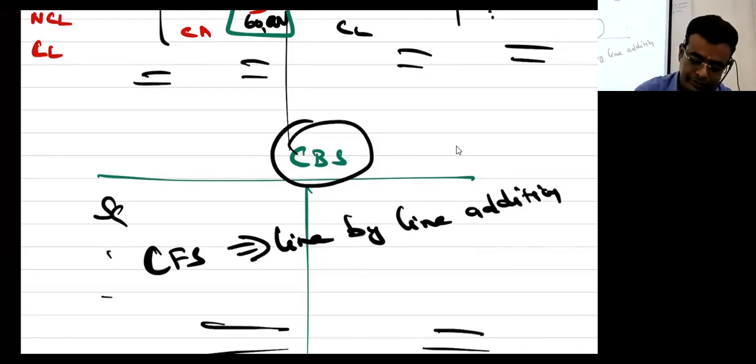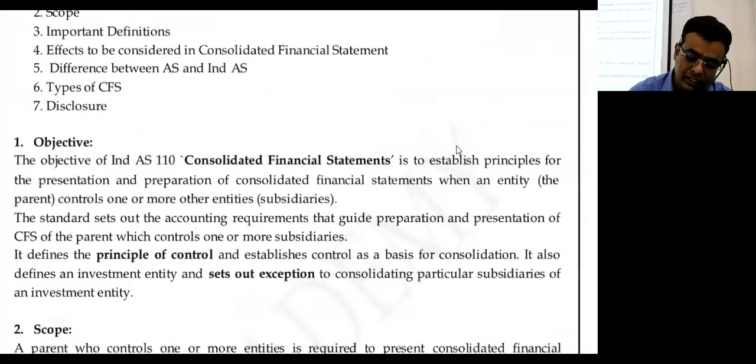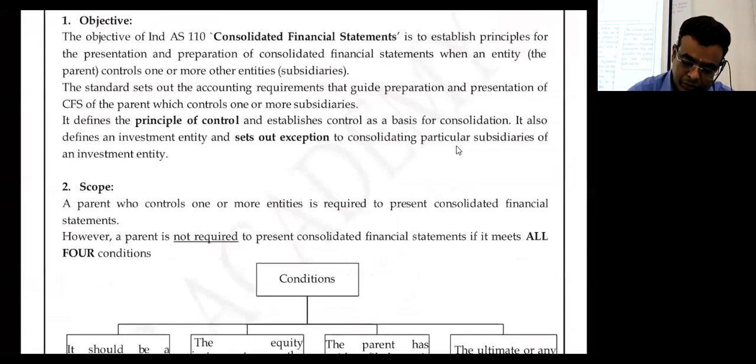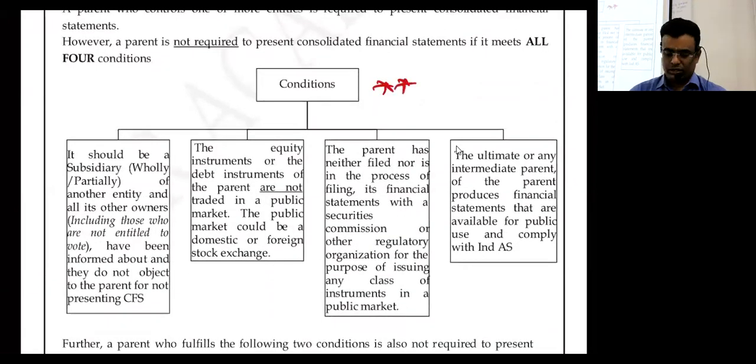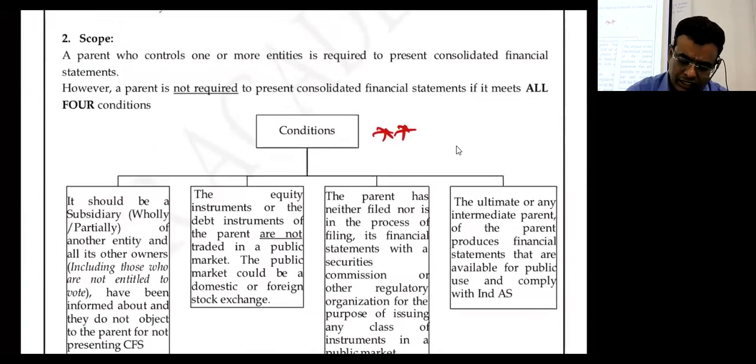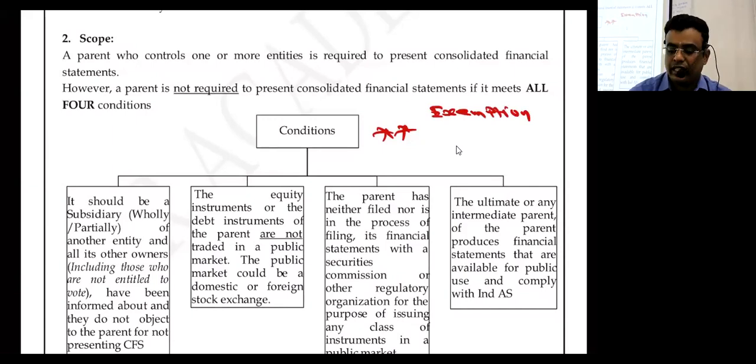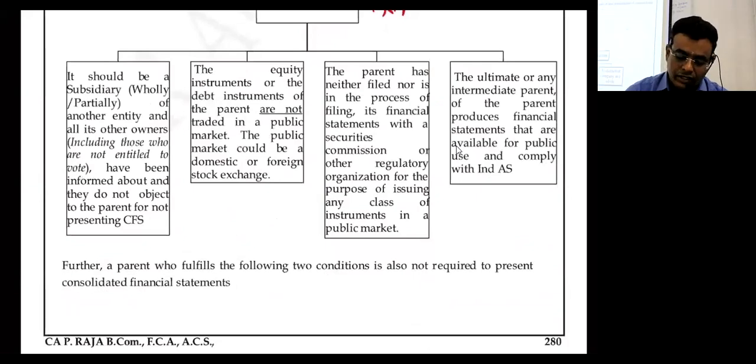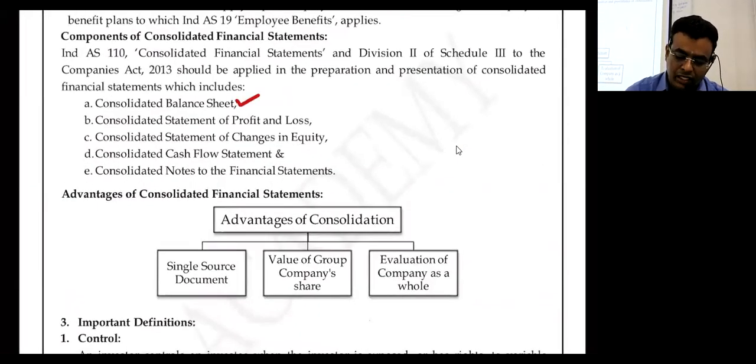Now listen with me. We have a 6-step approach. You will have this material; you can go through it later on. The conditions I told you now. In the scenario where there is no need to prepare a consolidated financial statement, this is called exception or exemption. This I will be covering later on. This exemption I will not cover now. Then this is over: consolidated balance sheet, consolidated P&L, changes in equity, cash flow statement, then notes to accounts.